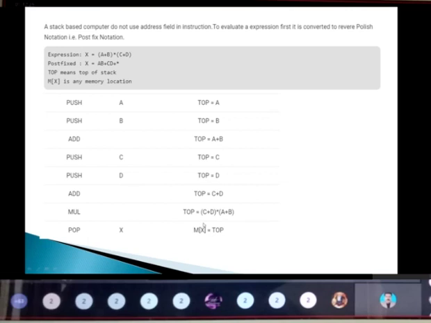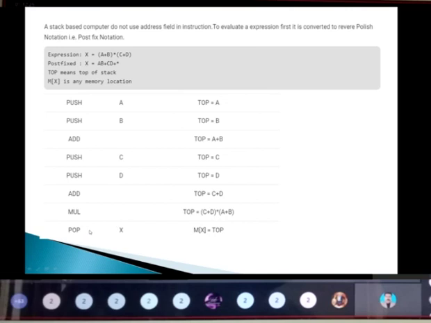Next, whatever is at the top I am removing. That is the popping operation. Popping means removing the element at the top. So what will be the value calculated? After doing the addition we'll have this part, and after the addition of the two operands C and D we'll have this part, and then the multiplication of it. That value will be present in X.